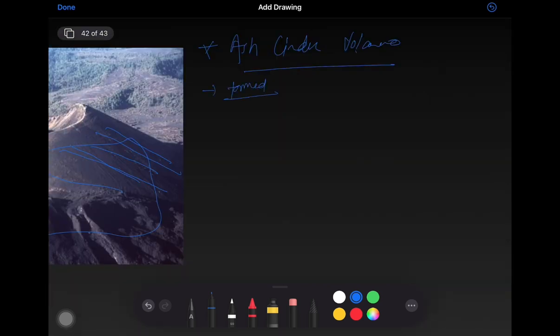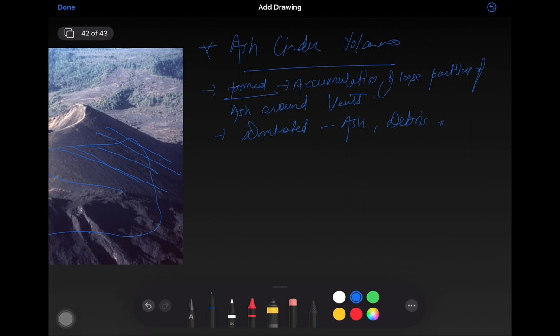Formed due to accumulation of loose particles of ash around vents. So they are dominated by ash, debris, and other volcanic material.